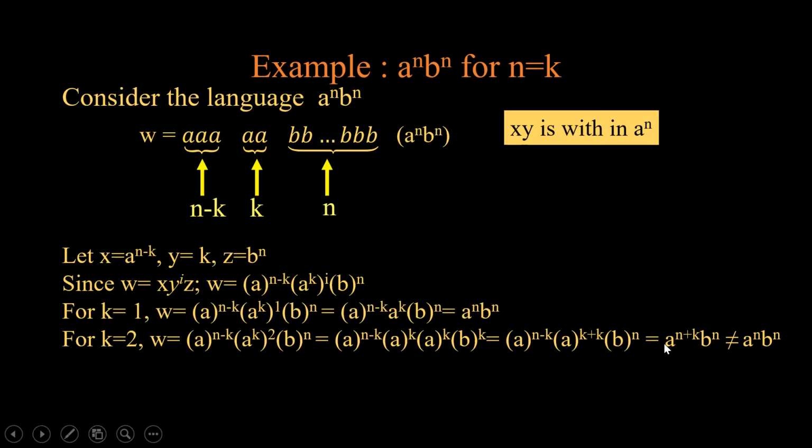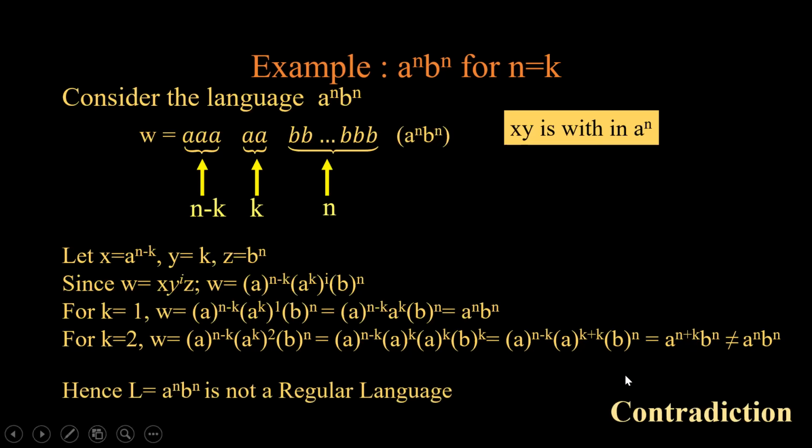So this is coming out to be a^(n+k) b^n. Since this is not equivalent to a^n b^n, we say that a^n b^n is not regular. This is a contradiction. So this slide has been specifically used in order to clear it that if we take value of n equal to k or we take any specific value, we will always land up with the situation that a^n b^n is not regular.